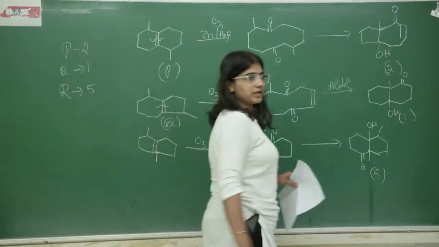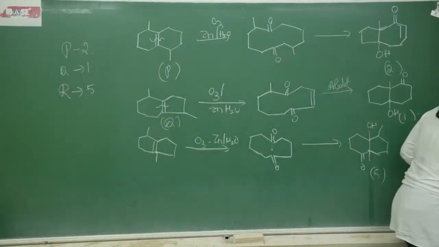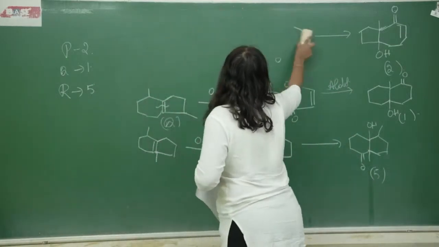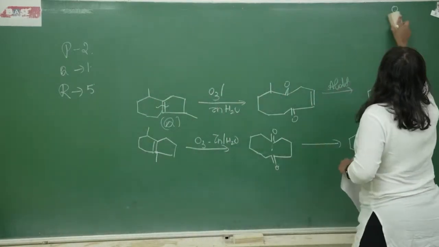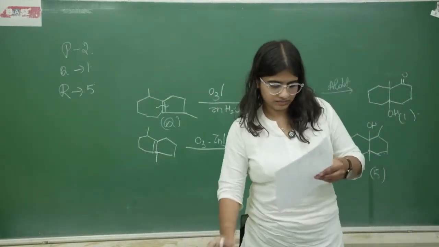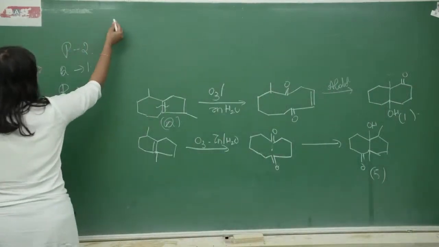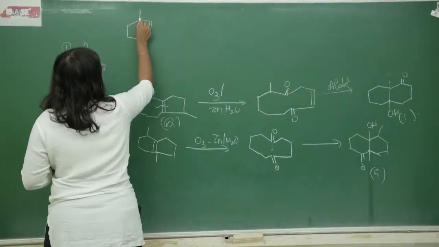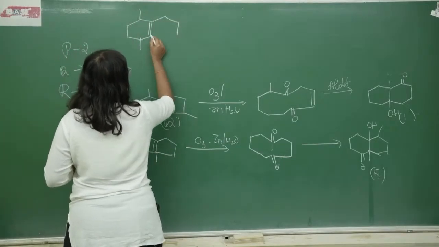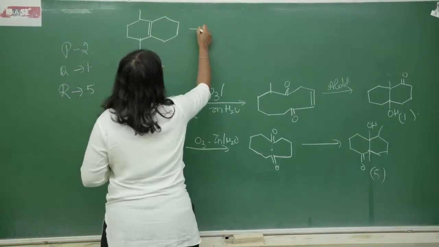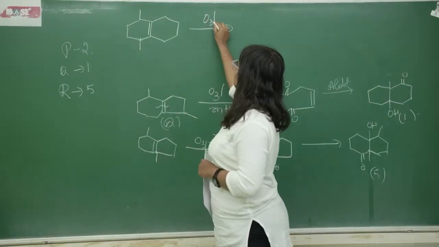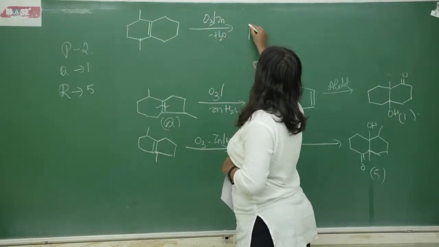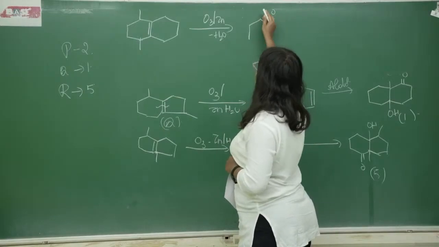Now we have S remaining. So S, we have 2 6-membered rings. So on ozonolysis, we get this.